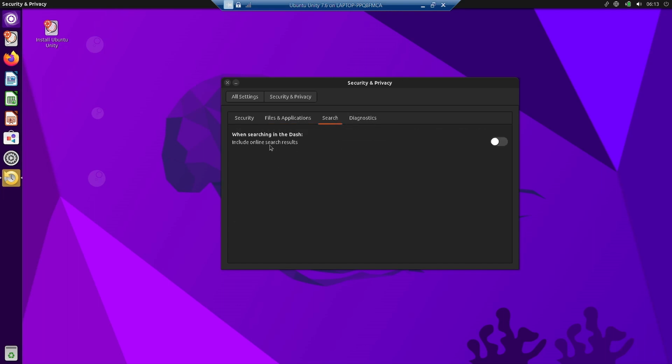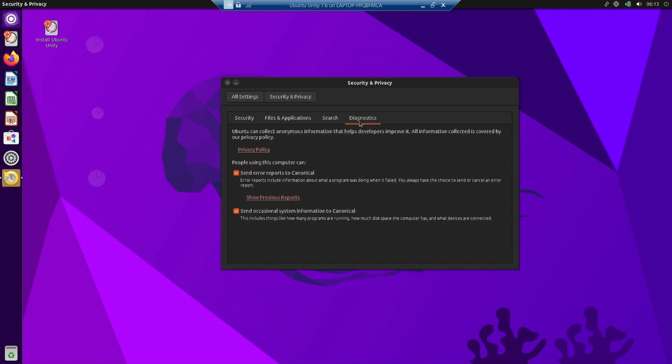In the search section, you can include online search results also by turning on this toggle, and the diagnostic mode is there. So you can send the error reports automatically to Canonical. You can send occasional system information to Canonical so that they can improve the user experience. So you can untick those. If you are very much privacy focused, you can untick both these options.